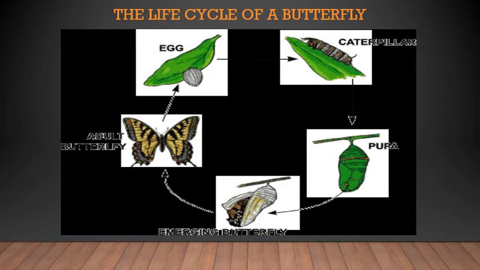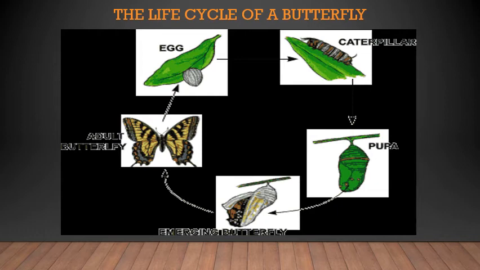A butterfly lays its eggs on a leaf. Inside each egg, a caterpillar is growing. Just like how inside the hen's egg there is an embryo growing, here also inside the egg, a caterpillar is growing. These butterflies always lay eggs on the lower surface of the leaf so that it is safe. Nobody should see it and nobody should eat it. Other insects should not eat it, so they lay on the lower surface of the leaf.